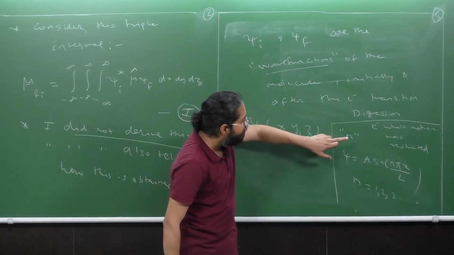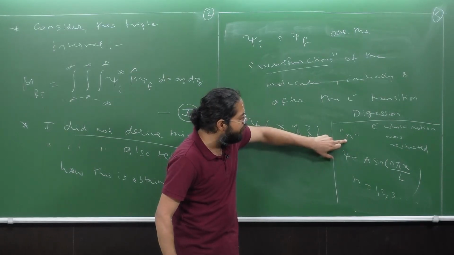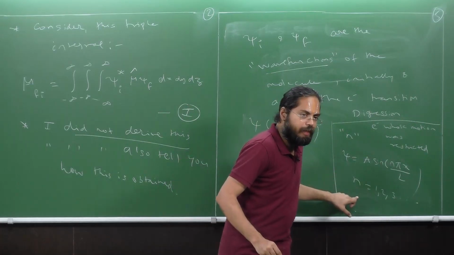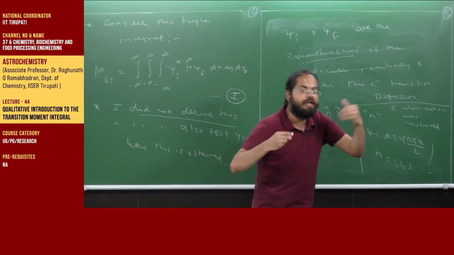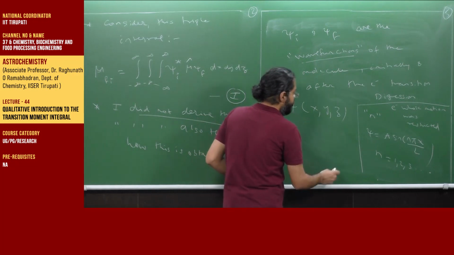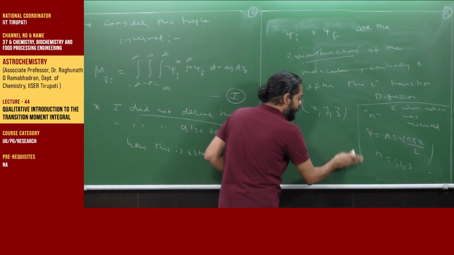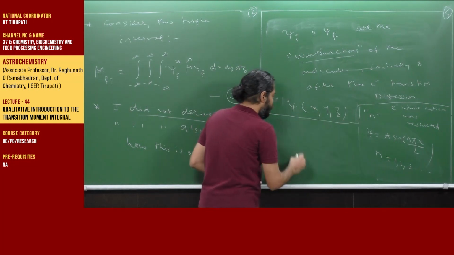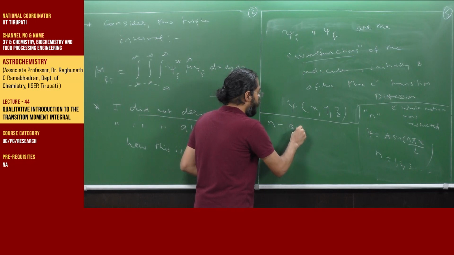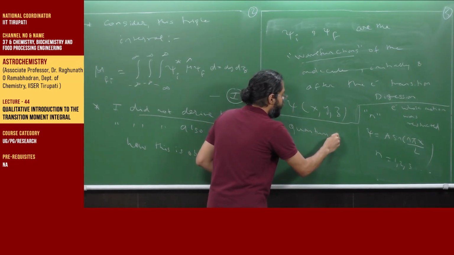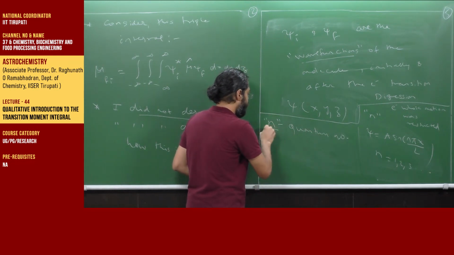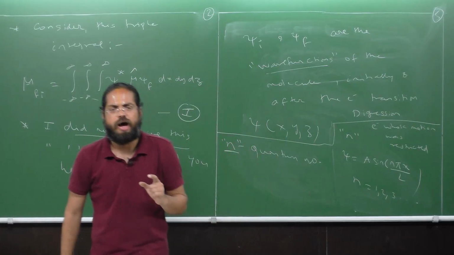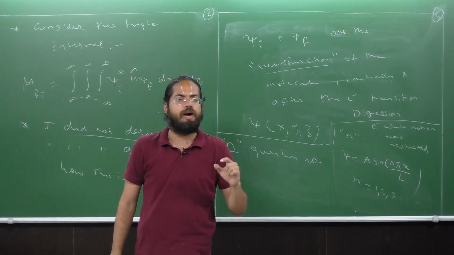Now this particular term n, we just saw it as an integer. Now this n is more technically described as a quantum number. So the n over here, the derivation continues, so I will just keep this part intact. So the n is also called a quantum number. Quantum numbers are typically integers.